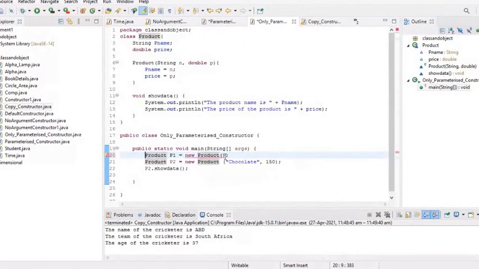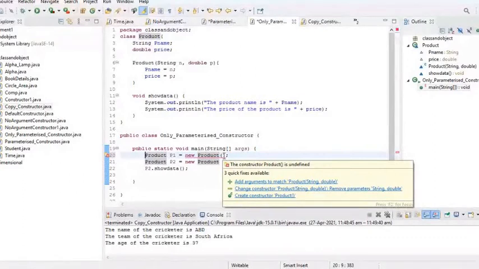If I do not provide any parameters, JVM does not have the ability to call the default constructor if the user has defined any constructor.